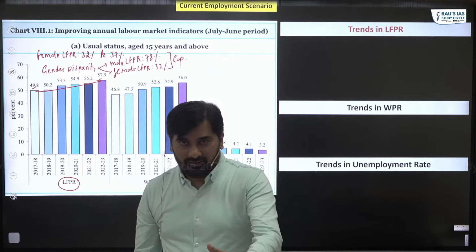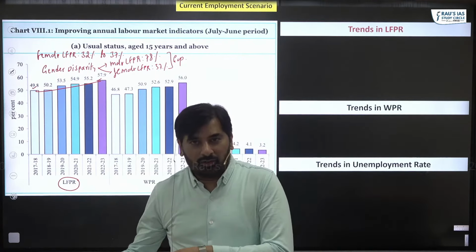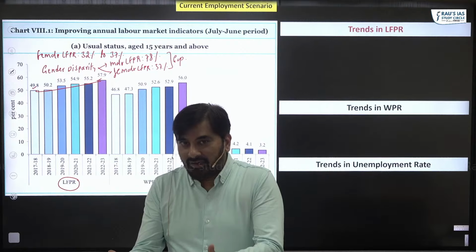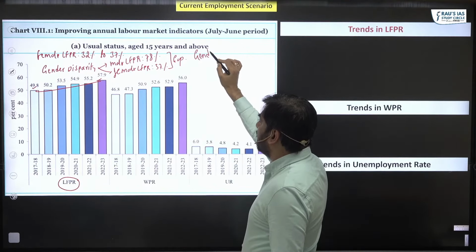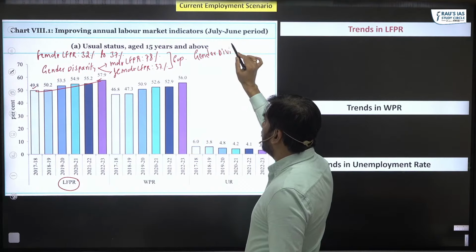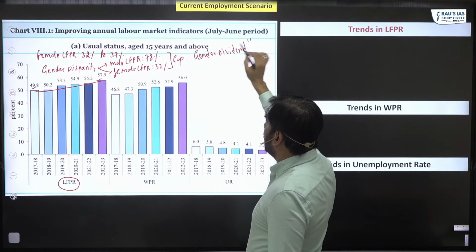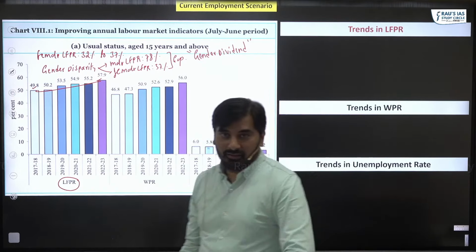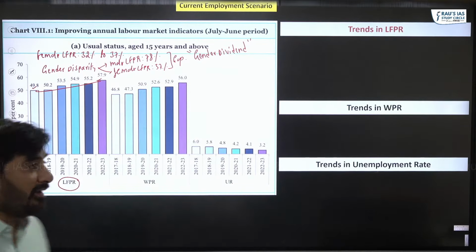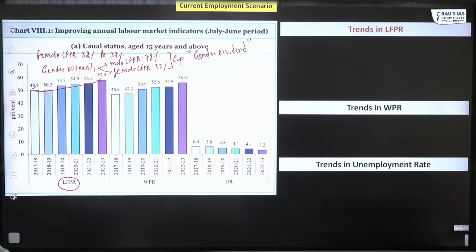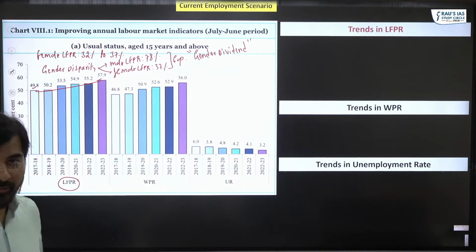Why is it a constraint? Just like how we say demographic dividend, we have what is called as gender dividend. Please look at the word. You need to use such kind of words in the mains. Gender dividend. Don't you think that we are not being able to capitalize on this gender dividend because of low labor force participation rate, right?